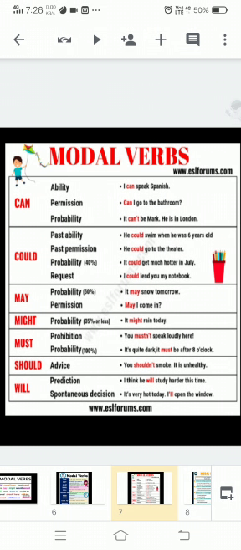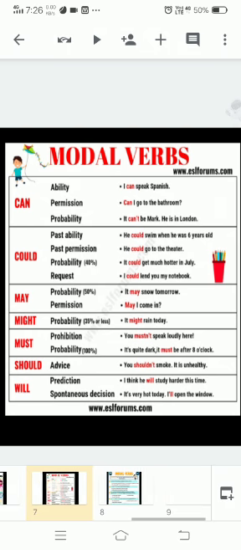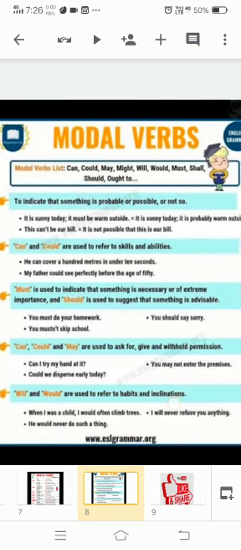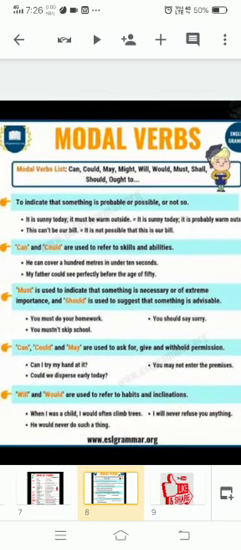Will, prediction or spontaneous decision. It's very hot today. I'll open the window. Okay, like that we often have. Here also we have some of the modal verbs list: can, could, may, might, will, would, must, shall, should, ought to. These all come in it, to indicate that something is probable or possible or not so.